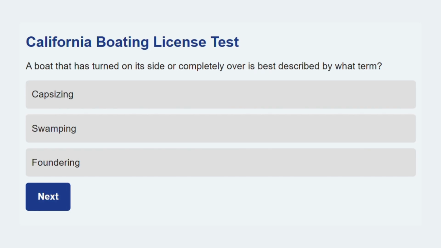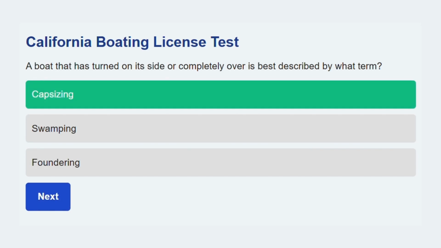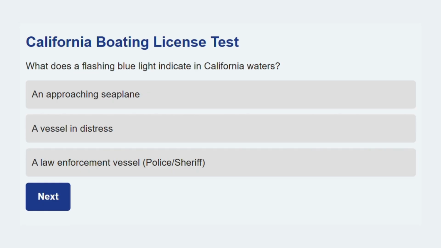Let's see this one. A boat that is turned on its side or completely over is best described by what term? Capsizing. Capsizing is the term for a boat turning over. Next question up. What does a flashing blue light indicate in California waters?